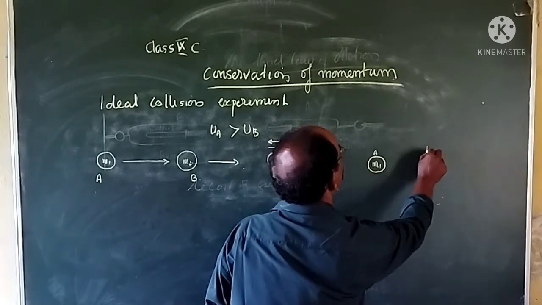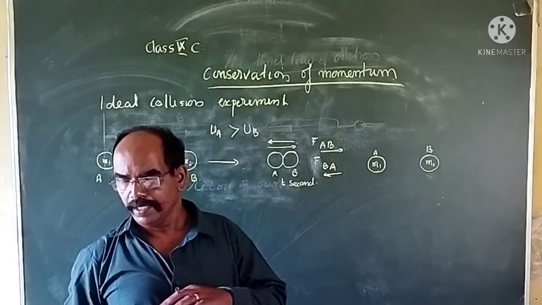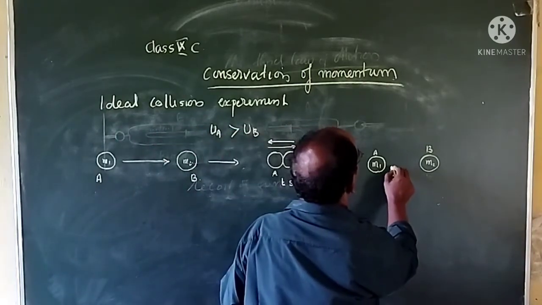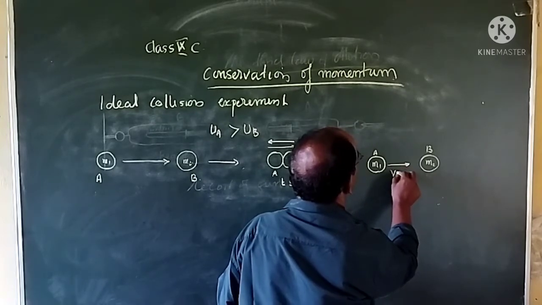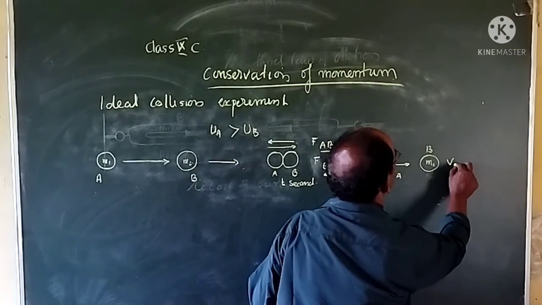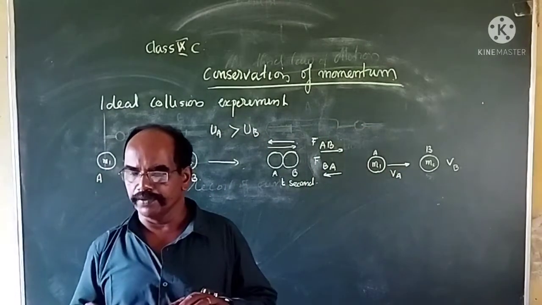They continue their journey with a final velocity VA for A, and B moving with a final velocity VB. Clear? That also we have to understand.